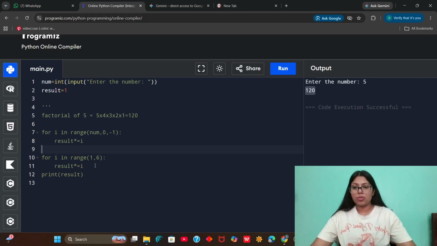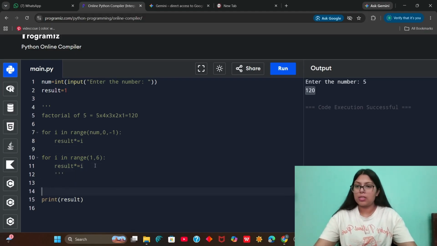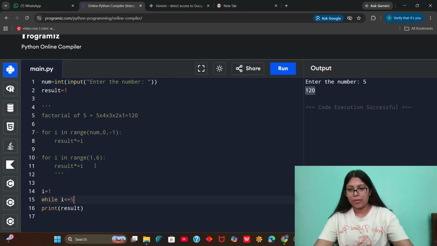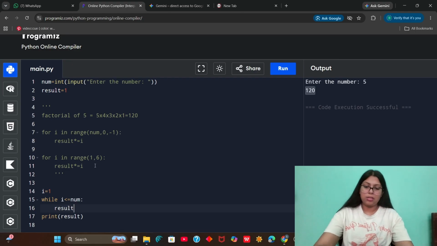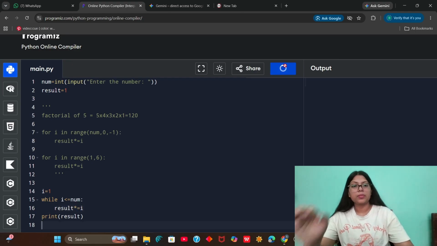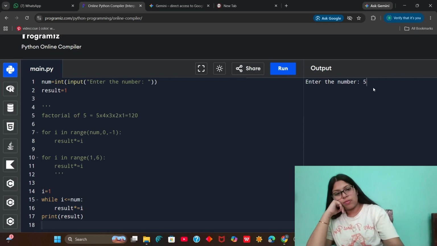If I want to use the while loop here, then I will simply make this 1, and I will write while I is less than equal to 5. You have to multiply the result with I. So again, the execution will be same, and we will get our answer.